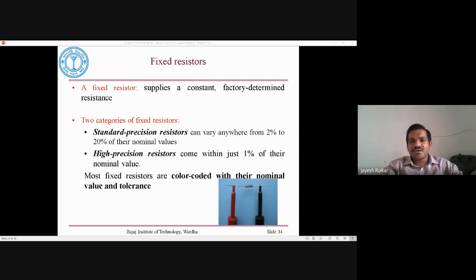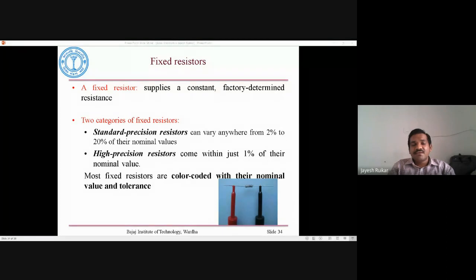So you may say that the resistance is 1000 ohm with a 5% tolerance. For the standard precision resistor, it can have 2%, 5%, 10%, 15%, or 20% tolerance. That is again specified by the manufacturer, or the color code combinations are also always there.